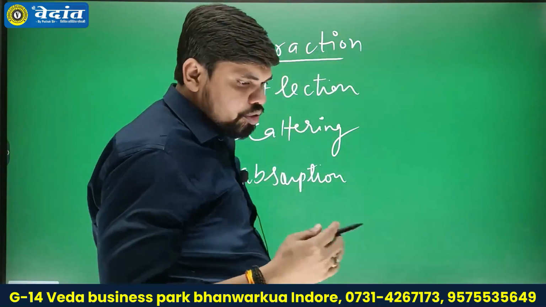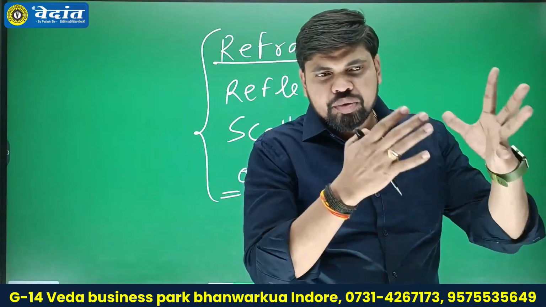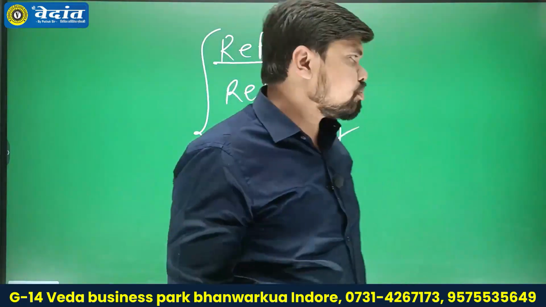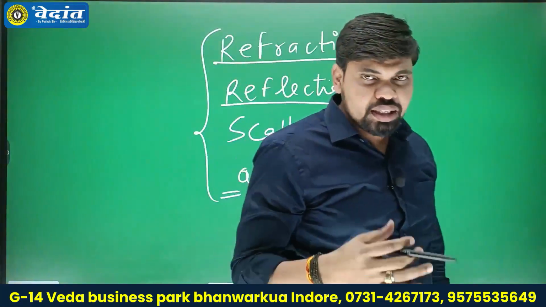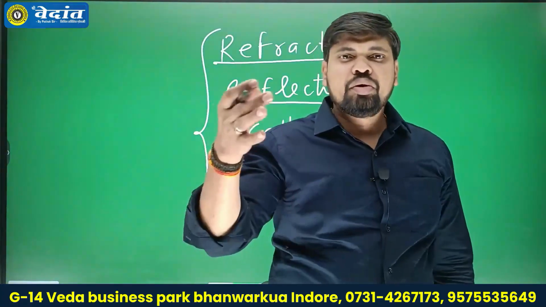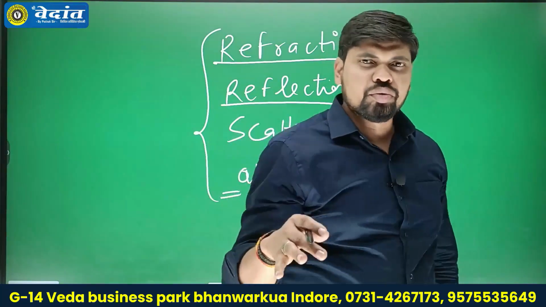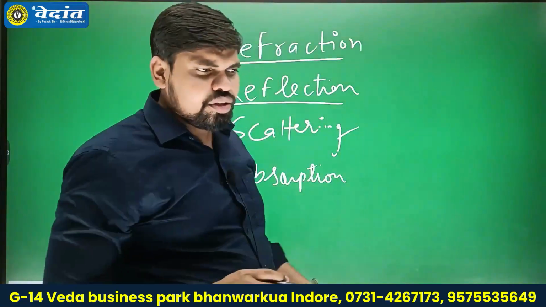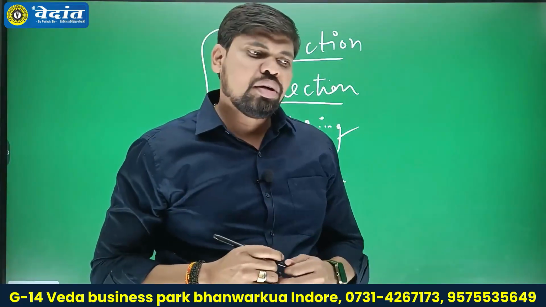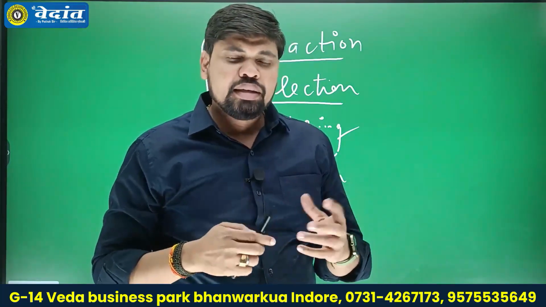Refraction is a process where we find the bending of light when the light passes from one medium to another medium. The second one is reflection. Reflection is a process whereby the light bounces from any object or phenomenon which occurs on the surface of the earth or is related to the earth. The third one is scattering. Scattering means unpredictable diffusion of light, and there are 3 types of scattering.